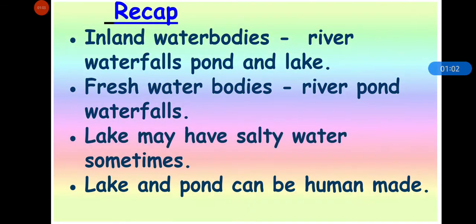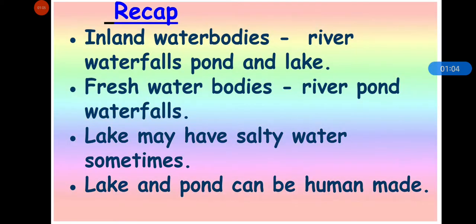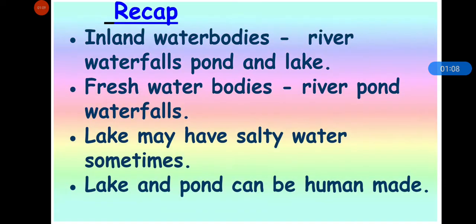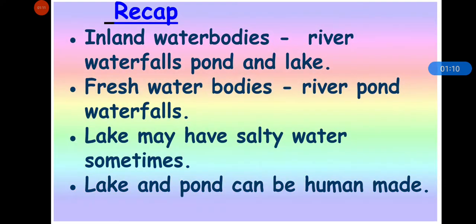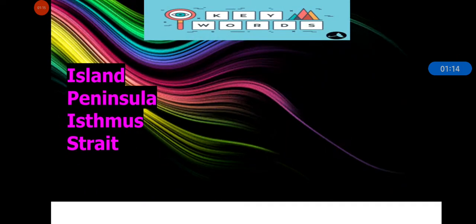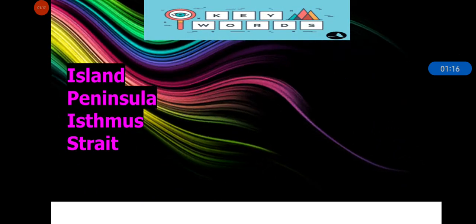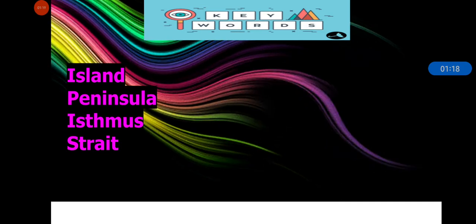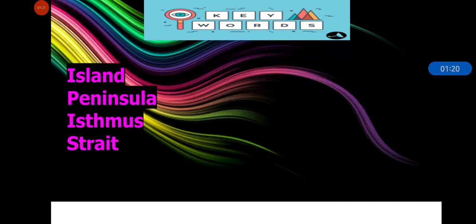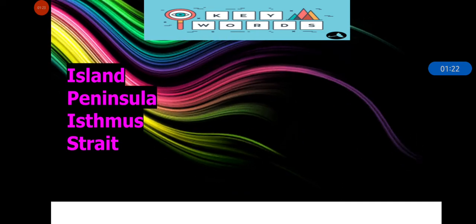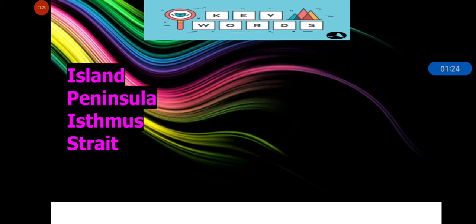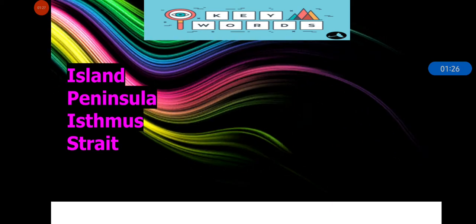Lakes and ponds are the water bodies surrounded by land on all sides, but ponds are smaller than lakes. And lakes and ponds can be human made or can be natural. And here some keywords from today's topic. Keywords are island, peninsula, isthmus and strait.